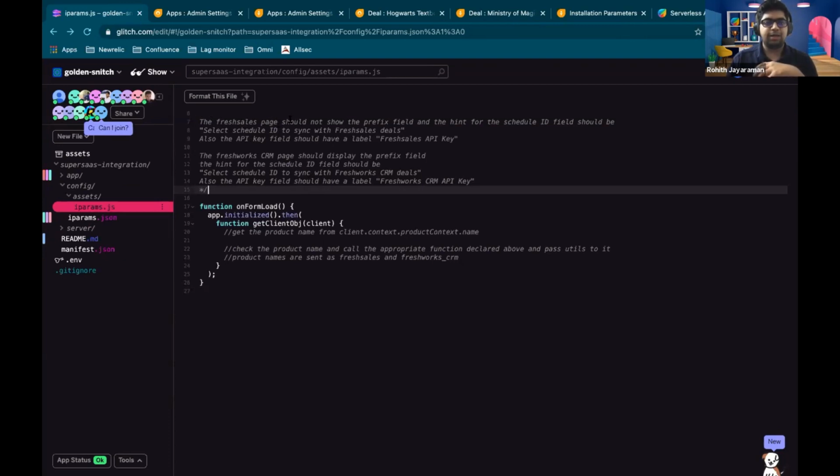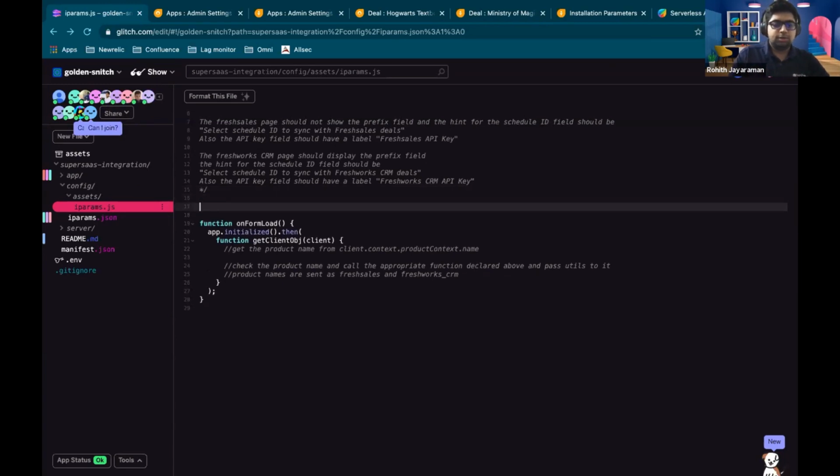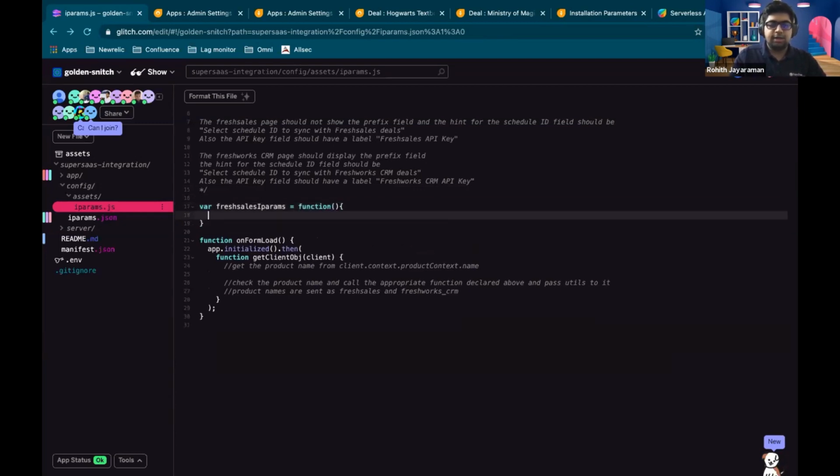The Freshsales page should not show the prefix field, and the hint for the schedule ID should be this, and the API key field should be this. Okay. So what we're going to do is create 2 functions. Let's say the first function is going to be the Freshsales installation page, or let's just say iparams. And this is going to be a function that takes in the utils.